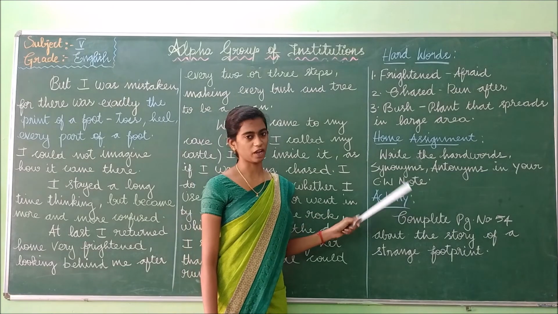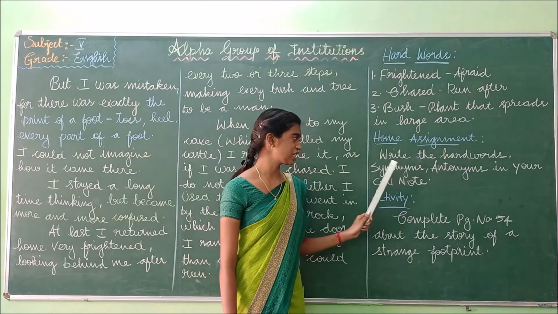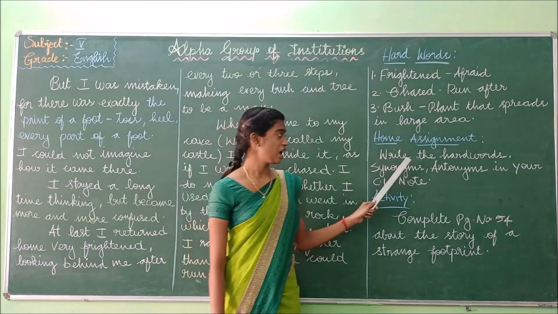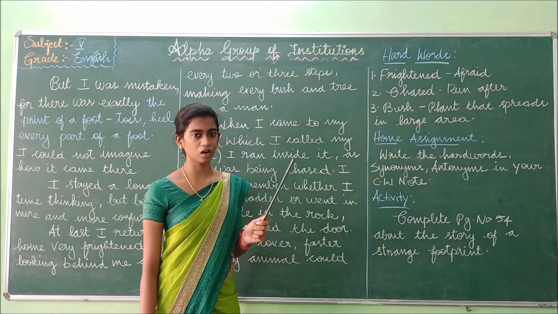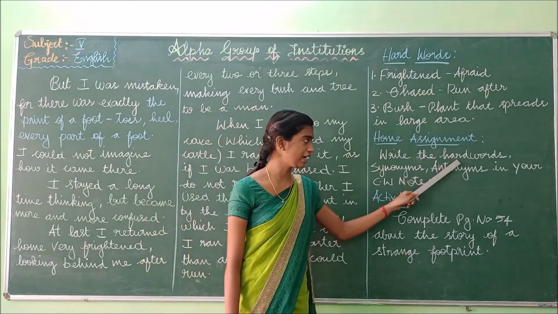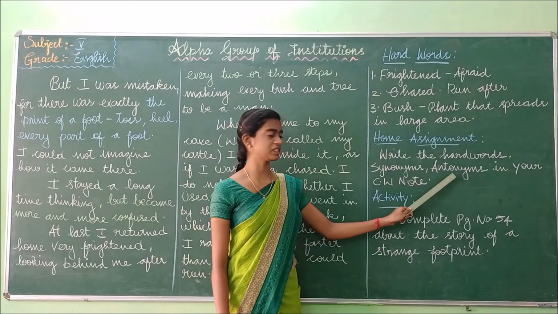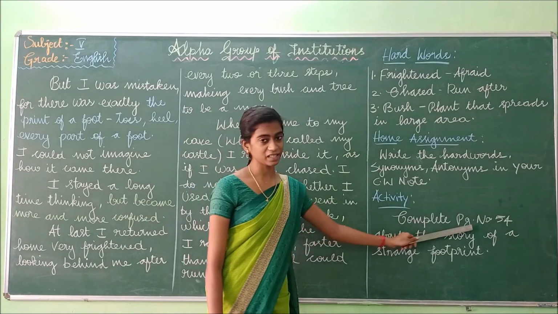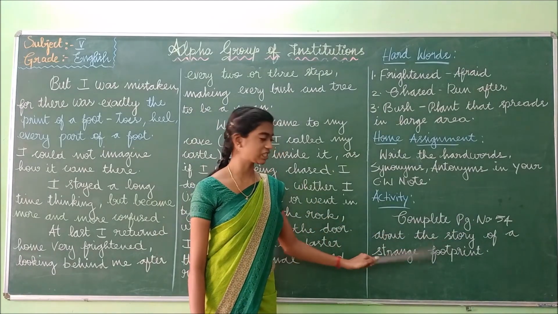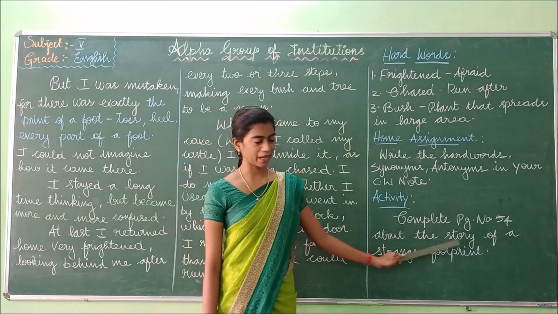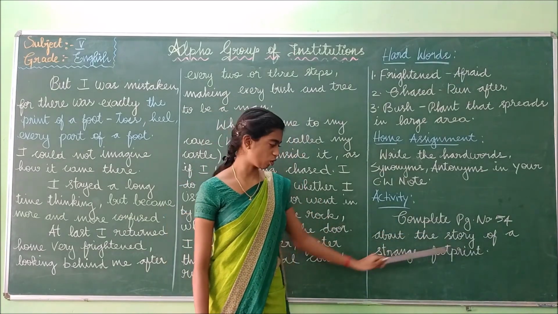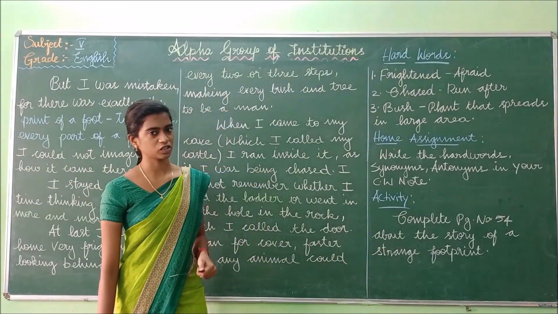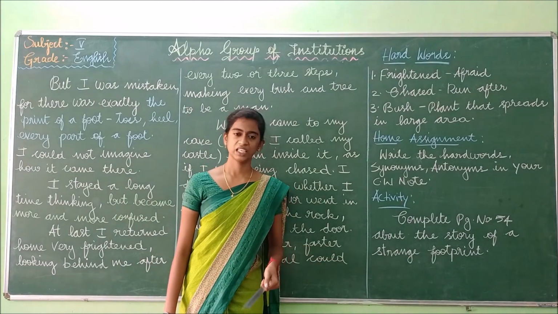Okay students, this is for your home assignment. Write the hard words, synonyms, antonyms in your class work note. Take a fresh page and put the topic Robinson Crusoe discovers a footprint. First you have to write the hard words and then synonyms, antonyms in your class work note. And this is for your activity work. Complete page number 54 about the story of a strange footprint. There will be some questions. Read the questions and write a story about the footprint that you have seen before.